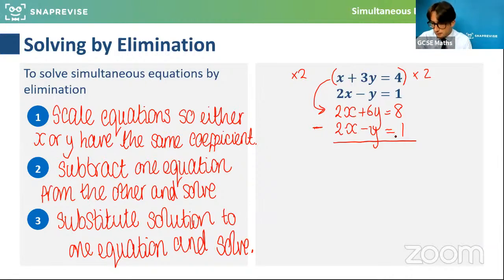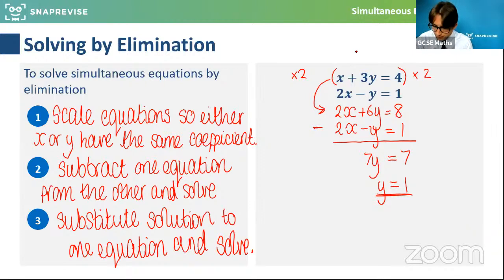6y minus y would actually be 7y, and 8 minus 1 would equal 7. So y equals 1. So this has come out quite nicely. And again, I found a value for y now. So I can plug that back into one of these equations to find the value of x.